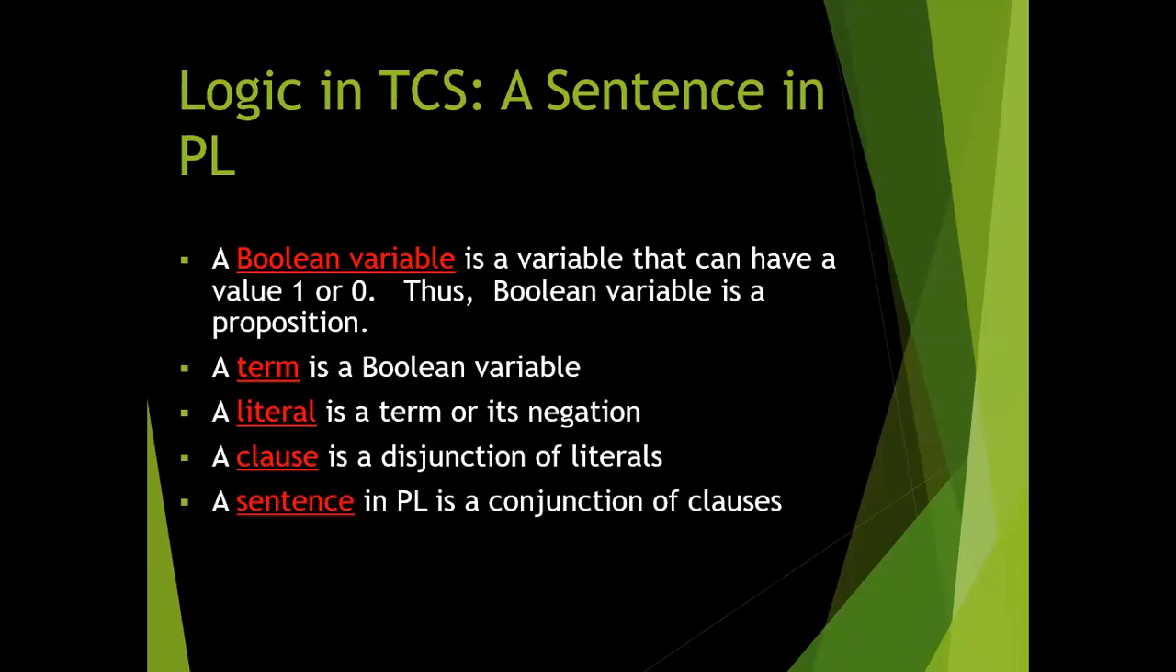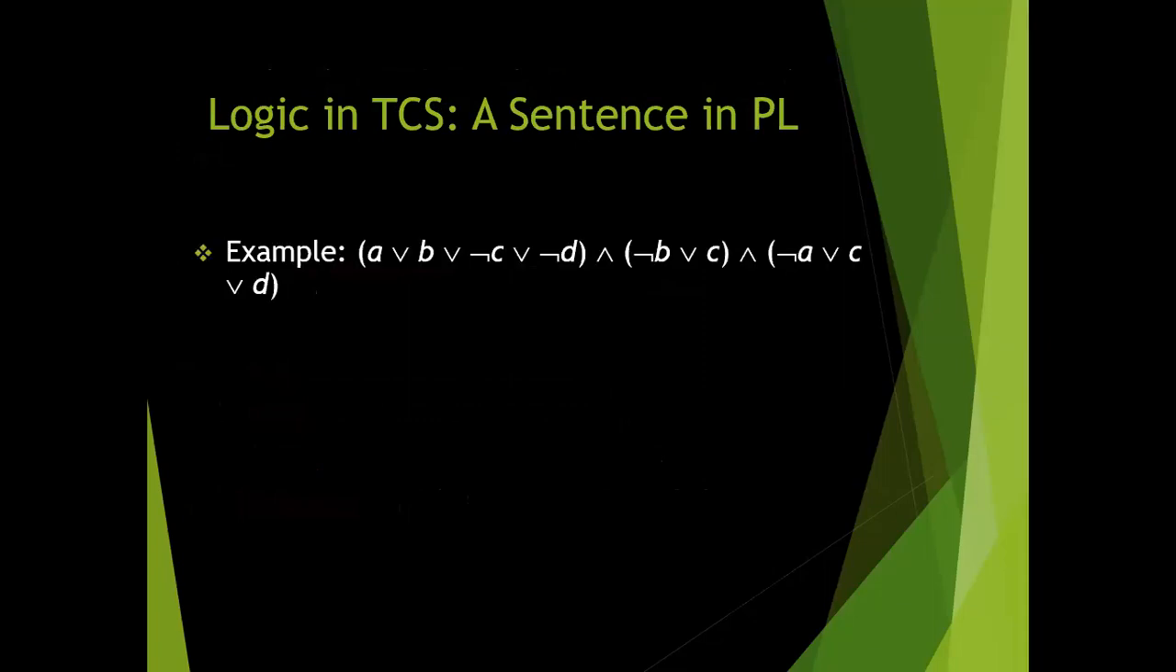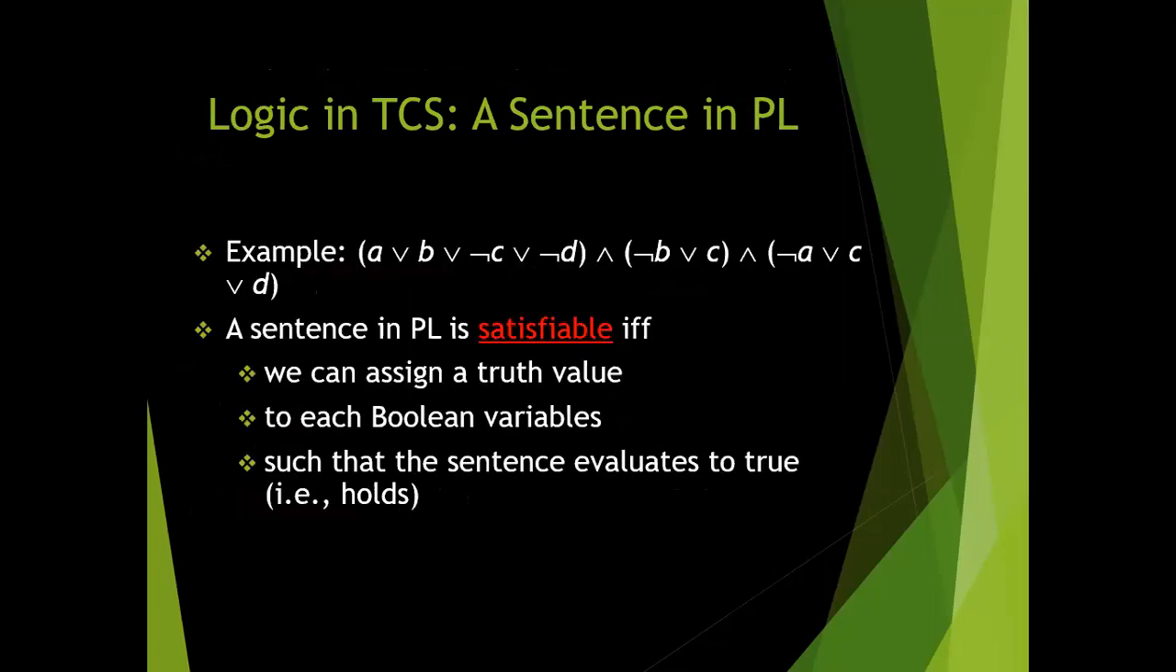A sentence in propositional logic is the conjunction of clauses. If we calculate the conjunction of clauses, that is known as the sentence. The given example is a sentence in propositional logic. It is satisfiable if and only if we can assign a truth value to each Boolean variable.